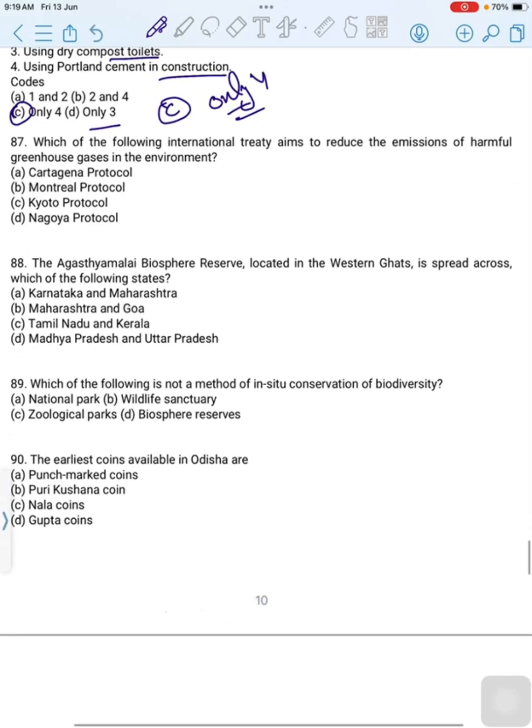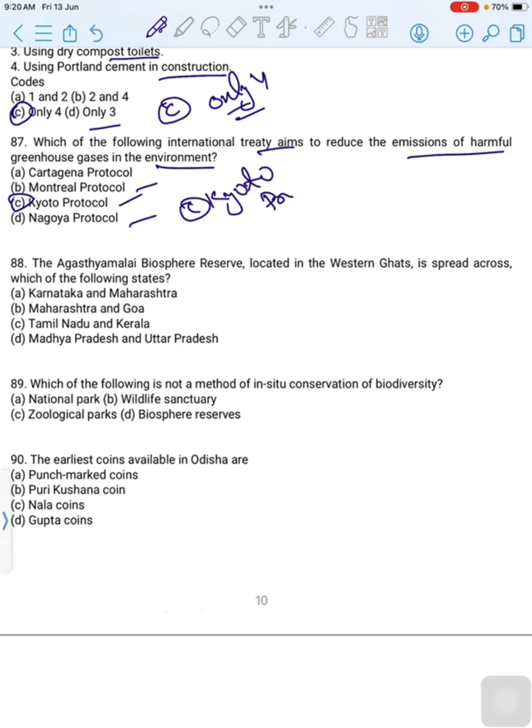Which of the following international treaties aims to reduce the emission of harmful greenhouse gases in the environment? First option is Cartagena Protocol. Second is Montreal Protocol. Third is Kyoto Protocol. Last is Nagoya Protocol. Then correct option is option C, Kyoto Protocol.